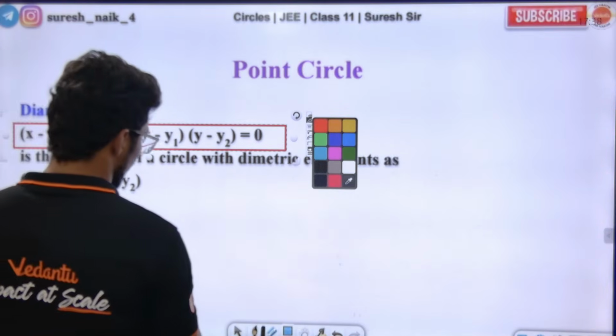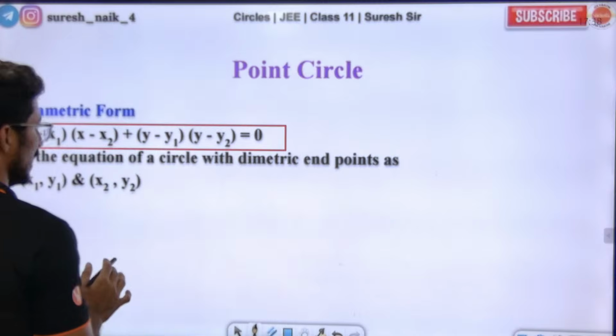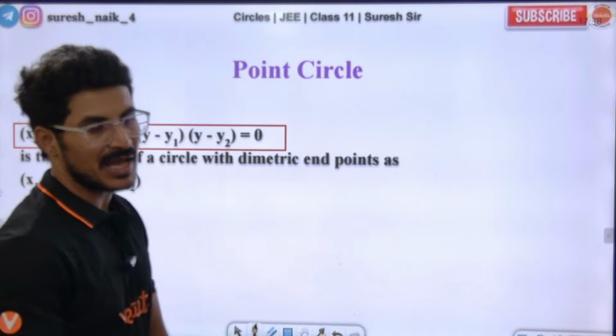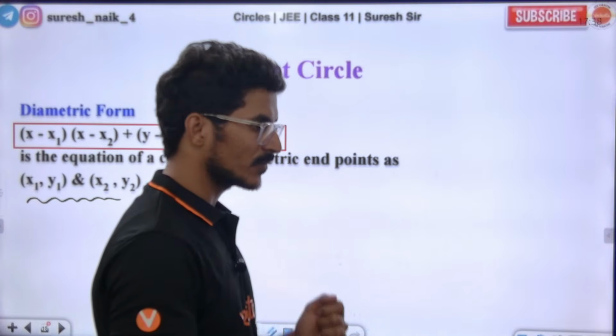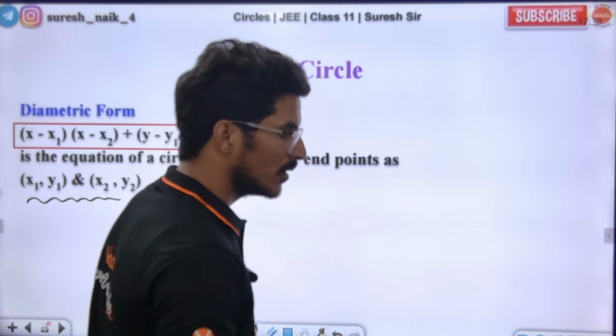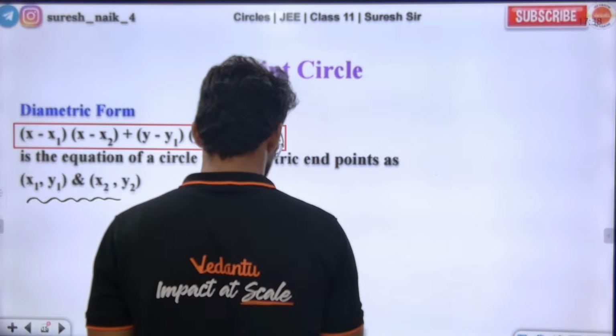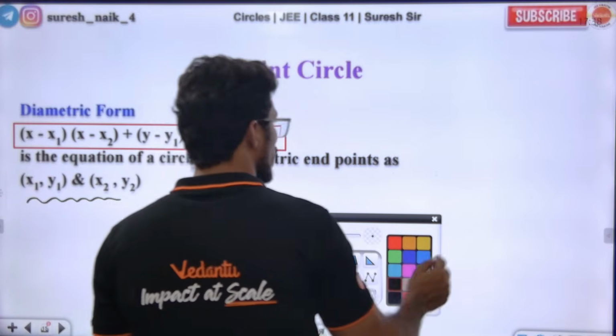This is the diametric form of a circle with the endpoints of the diameter given. Look at the board, everyone. This is a circle.